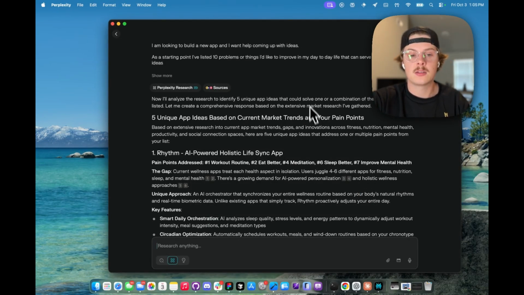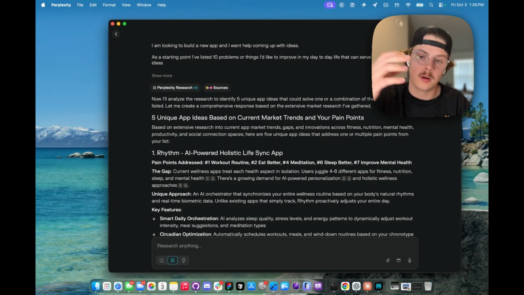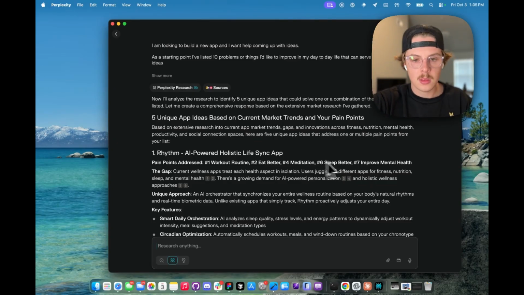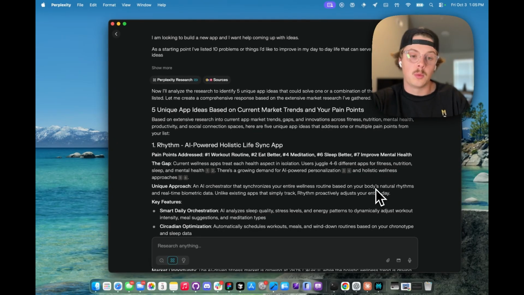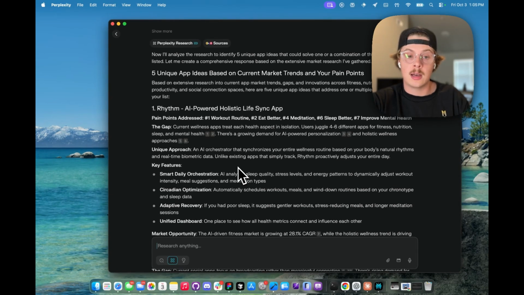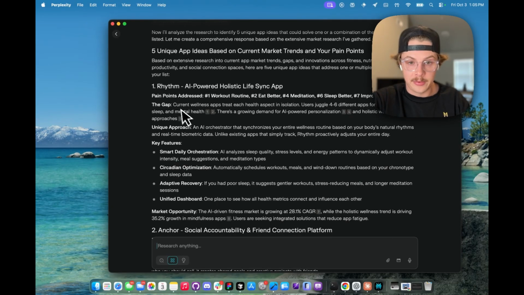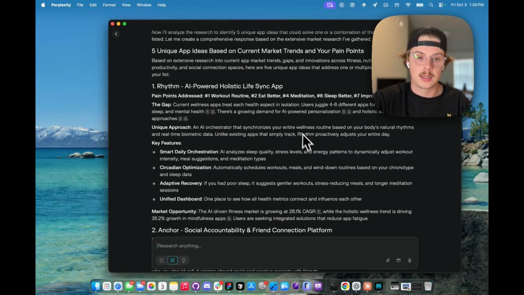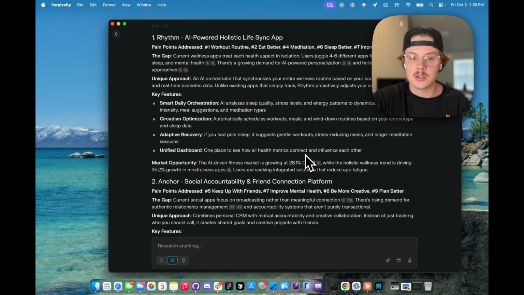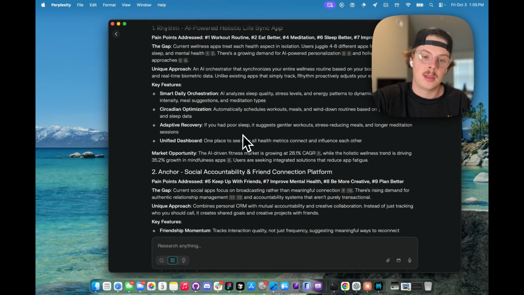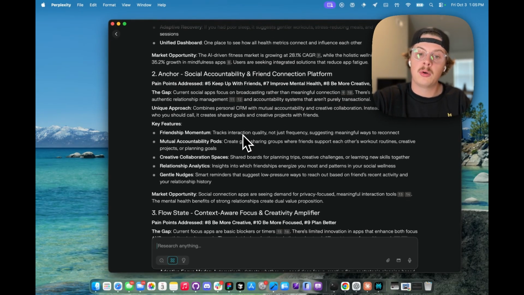Okay, so after about 5 minutes, Perplexity has come back with 5 unique app ideas based on current market trends for solutions to these pain points. So I'll walk you through them really quickly, and then we'll kind of go from there. So the first one is an app called Rhythm, an AI-powered holistic life sync app, where it addresses multiple of these pain points, and then it identifies a gap in the market for something like this. It gives me a list of key features for this app. The next one is Anchor, a social accountability and friend connection platform that also addresses multiple pain points.